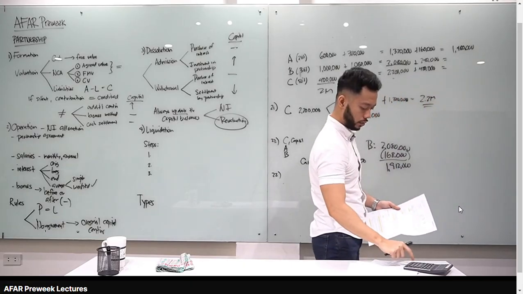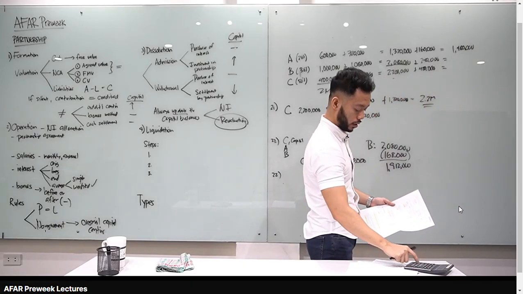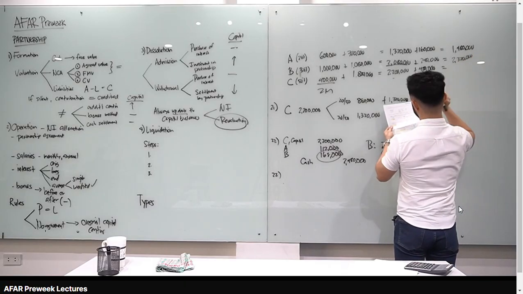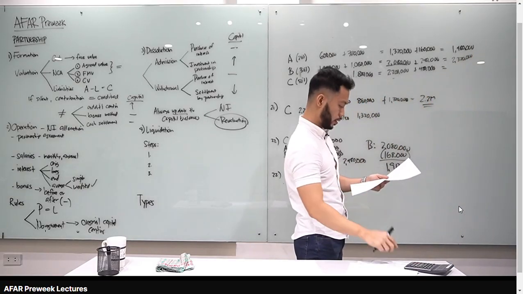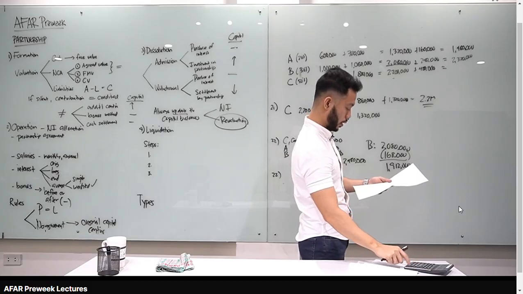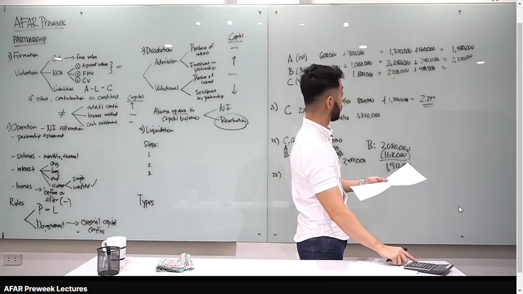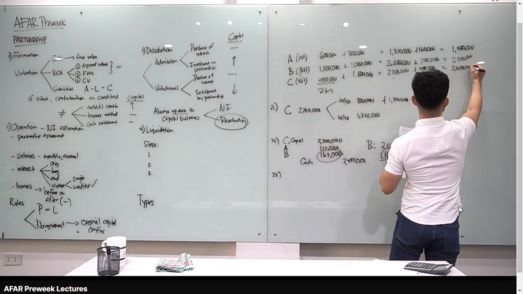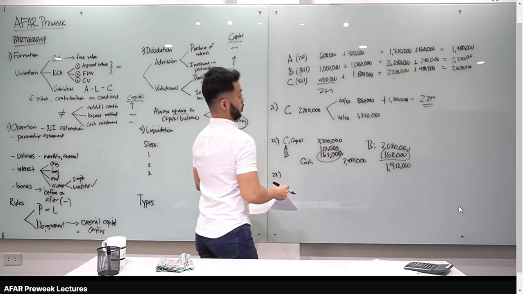2,080,000 plus 240, you get 2,320,000 for B. Okay, and then, tama ba? So 2,080,000. Okay, so 2,080,000 plus 240,000. Okay. For C naman, 2.2 million plus 400, 2.6 million. Okay, nakita natin. And then, pwede na mag-retire si C.